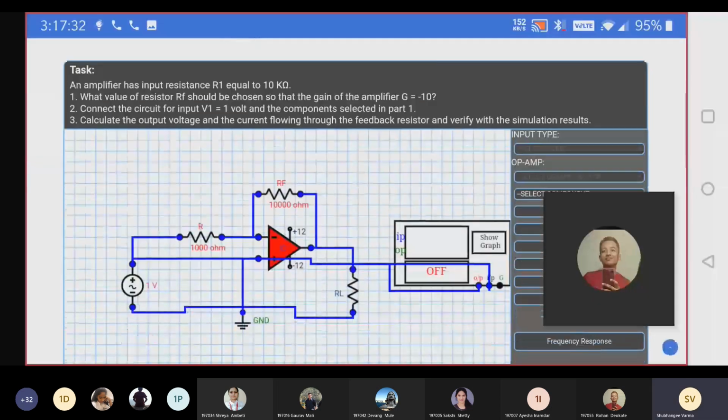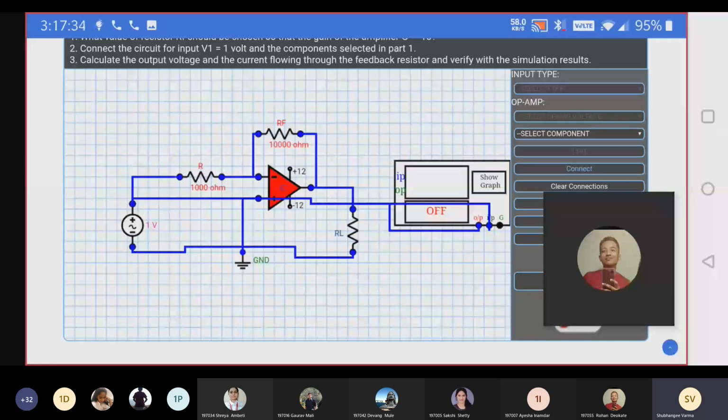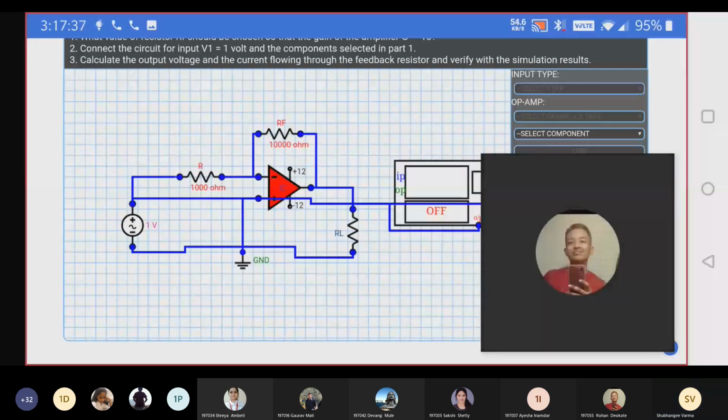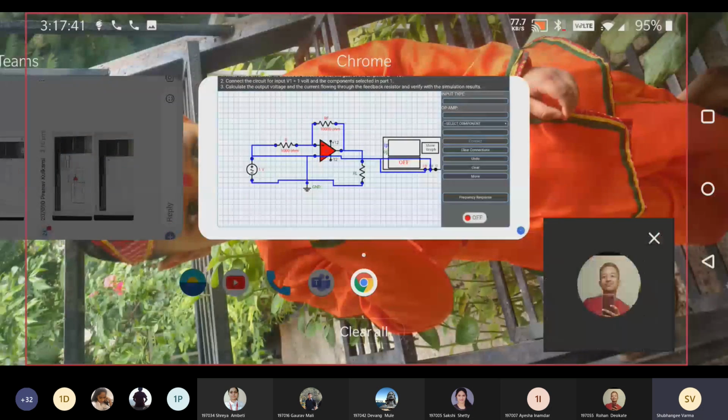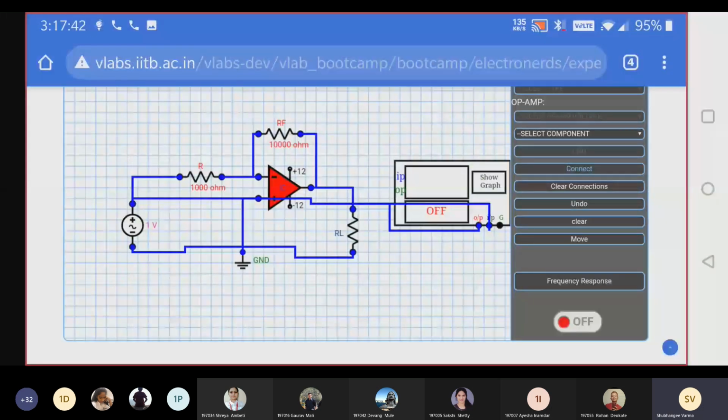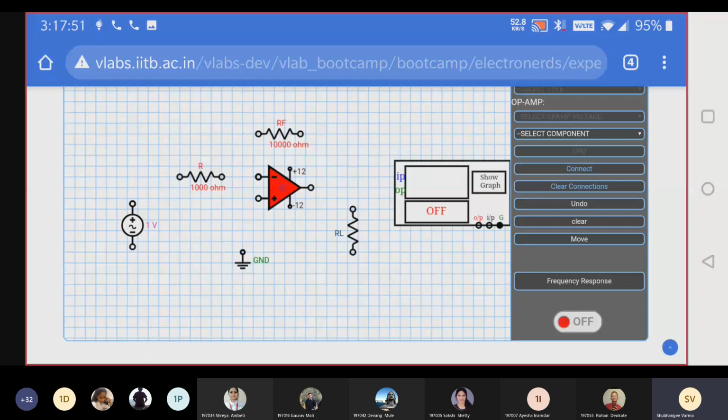Say for non-inverting amplifier, first, the input should apply to the non-inverting terminal and the inverting terminal should be grounded. So we'll clear the connections. So now all connections are clear.